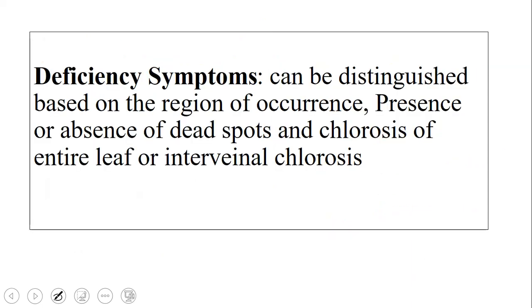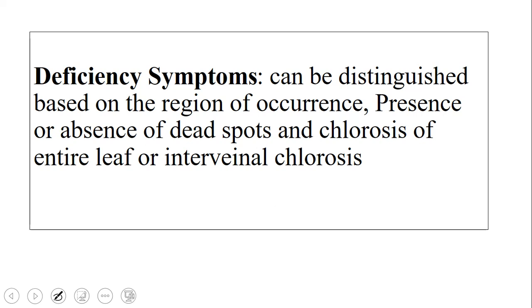So now coming to deficiency symptoms. Deficiency symptom means what? When a particular nutrient is not present in a sufficient amount in the plant, then definitely we can find symptoms. Just like in human beings, when there is a deficiency of calcium, we find on our nails some white scratch-like marks, or our bones become weak. Likewise in plants also, because of the deficiency of a particular nutrient, there will be some symptoms which will be visible.